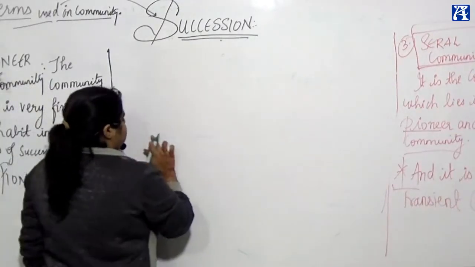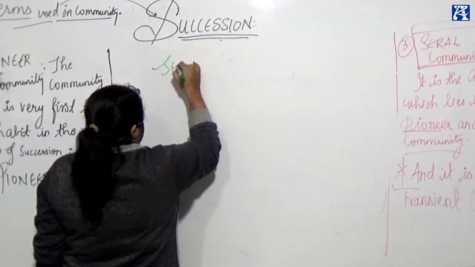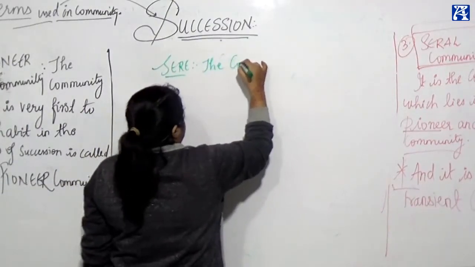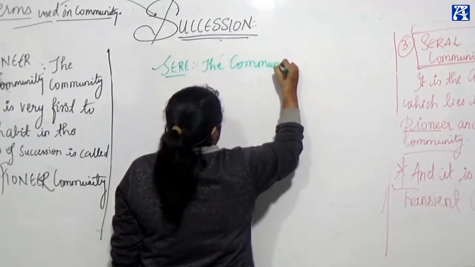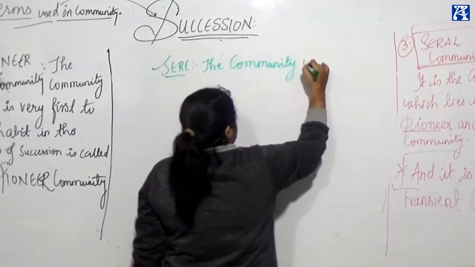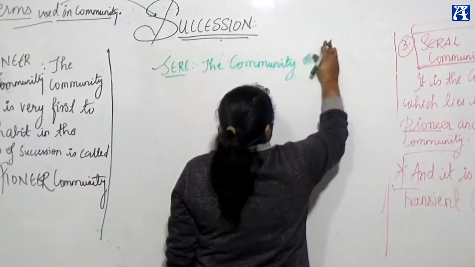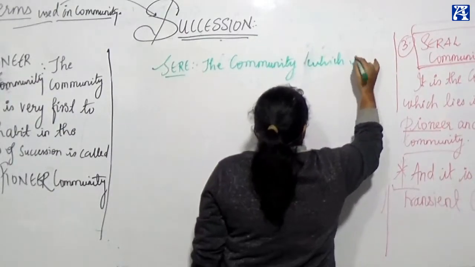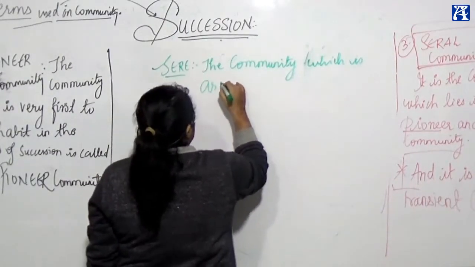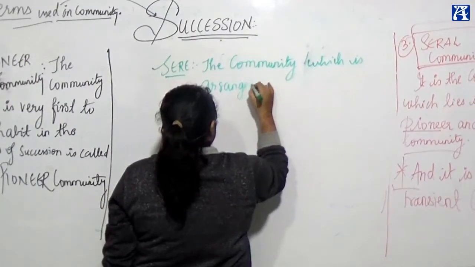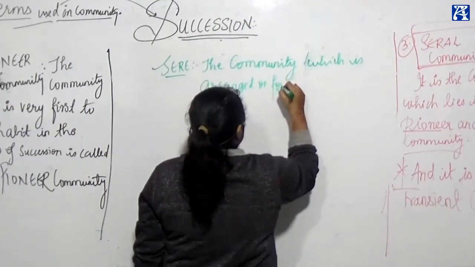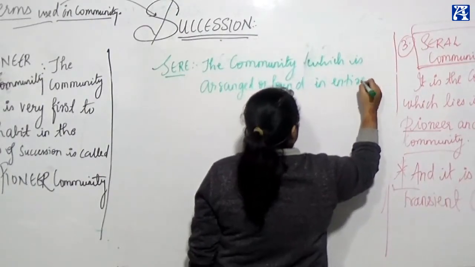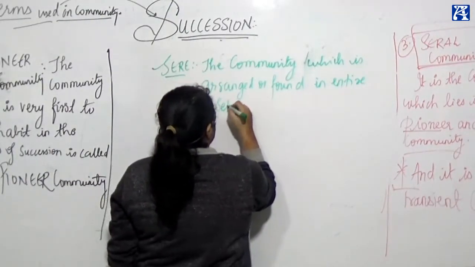Comes the seer. The community which is arranged or found in an entire set of locality for succession.